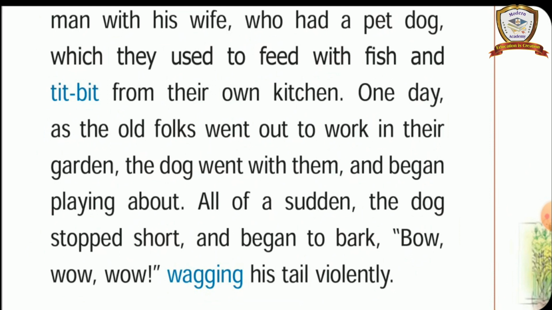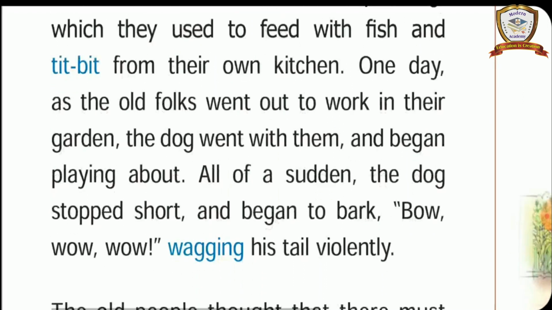Do you all understand the meaning of the first paragraph? Who lived once upon a time, long ago, in the old days? An honest old man with his wife. The honest old man lived with his wife. They looked after the pet dog. They had a pet dog. Understand, Kana? They prepared the tidbit from their own kitchen to feed the dog. Let us continue to learn the next paragraph.